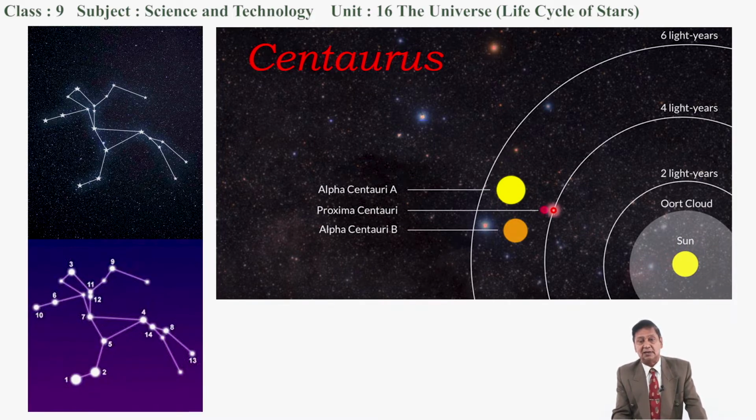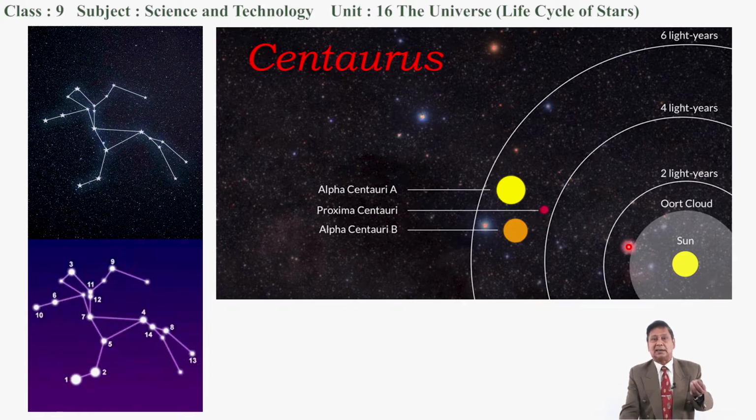That's why this is the nearest star to our solar system. But don't forget, from the Earth, the nearest star is the Sun. And from the solar system, the nearest star is Proxima Centauri, which is a little reddish colored star. Its size is not so big; it is even smaller than the Sun.